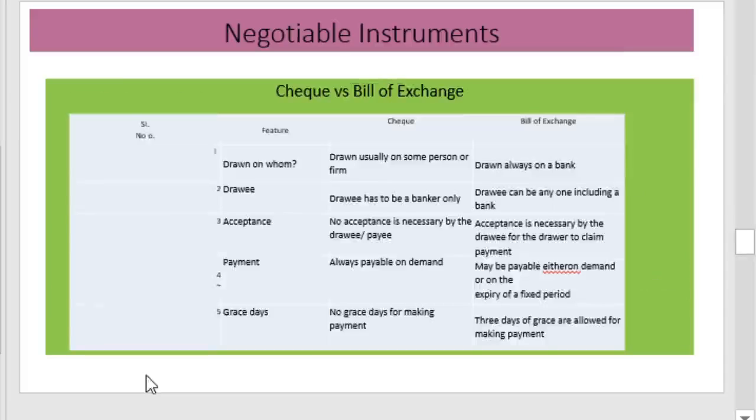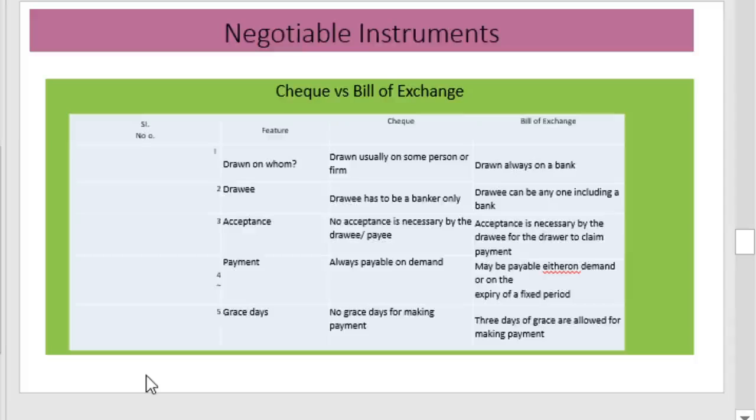A comparison of check and bill of exchange is given here. A bill of exchange is drawn usually on some person or firm, and check is drawn always on a bank. And the drawee has to be the banker only. Drawee can be anyone including a bank in the case of the bill of exchange. Then in the case of check, no acceptance is necessary by the drawee or payee, and in the case of the bill of exchange, acceptance is necessary by the drawee.